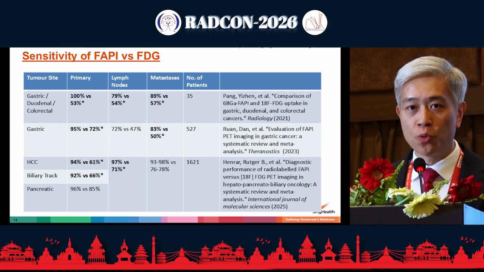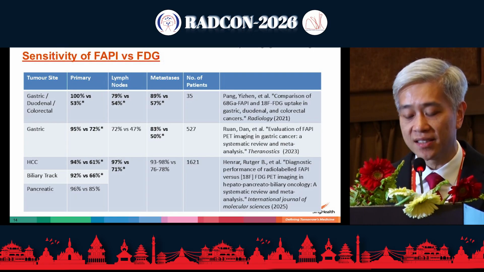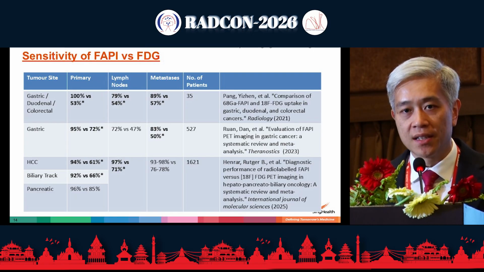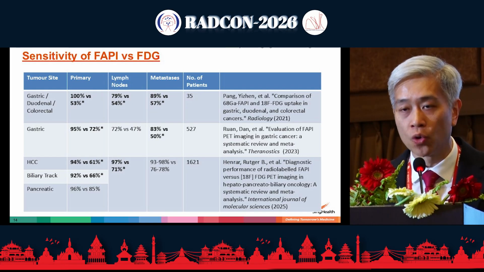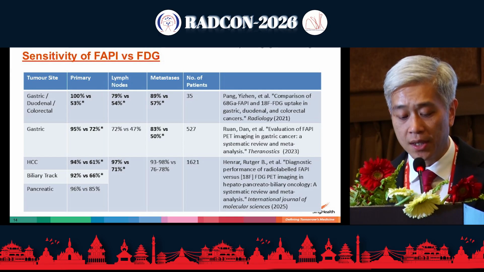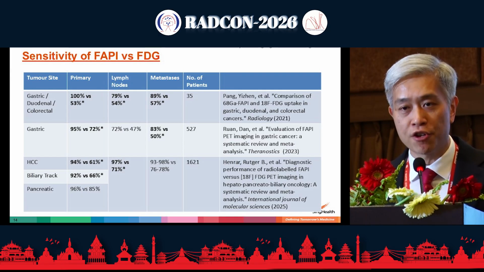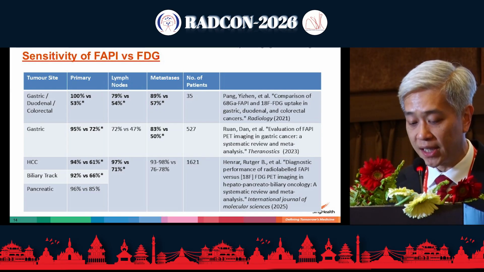And I don't want to show you that many studies. I also know that today we don't have that much time. So I summarized a number of studies that demonstrated that FAPI PET shows higher sensitivity in picking up primary, lymph node as well as distant metastases in gastric, duodenal, colorectal, in HCC, and in the biliary tract. In pancreatic, there was a trend to it, but it actually didn't show significance.